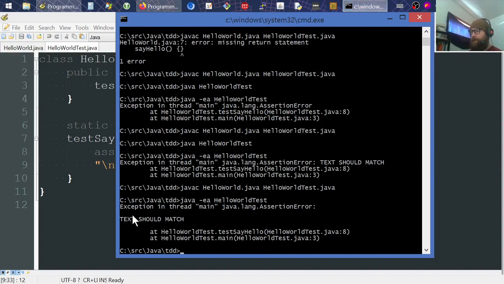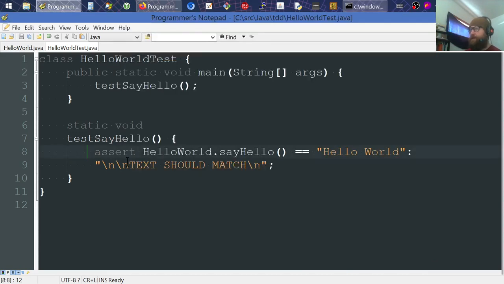And there we go. Then text should match. Maybe put an exclamation point there at the end, or something that would make it stand out even more, but at least it tells us a little bit of something. Could always get more detail. Okay, so text should match hello world.